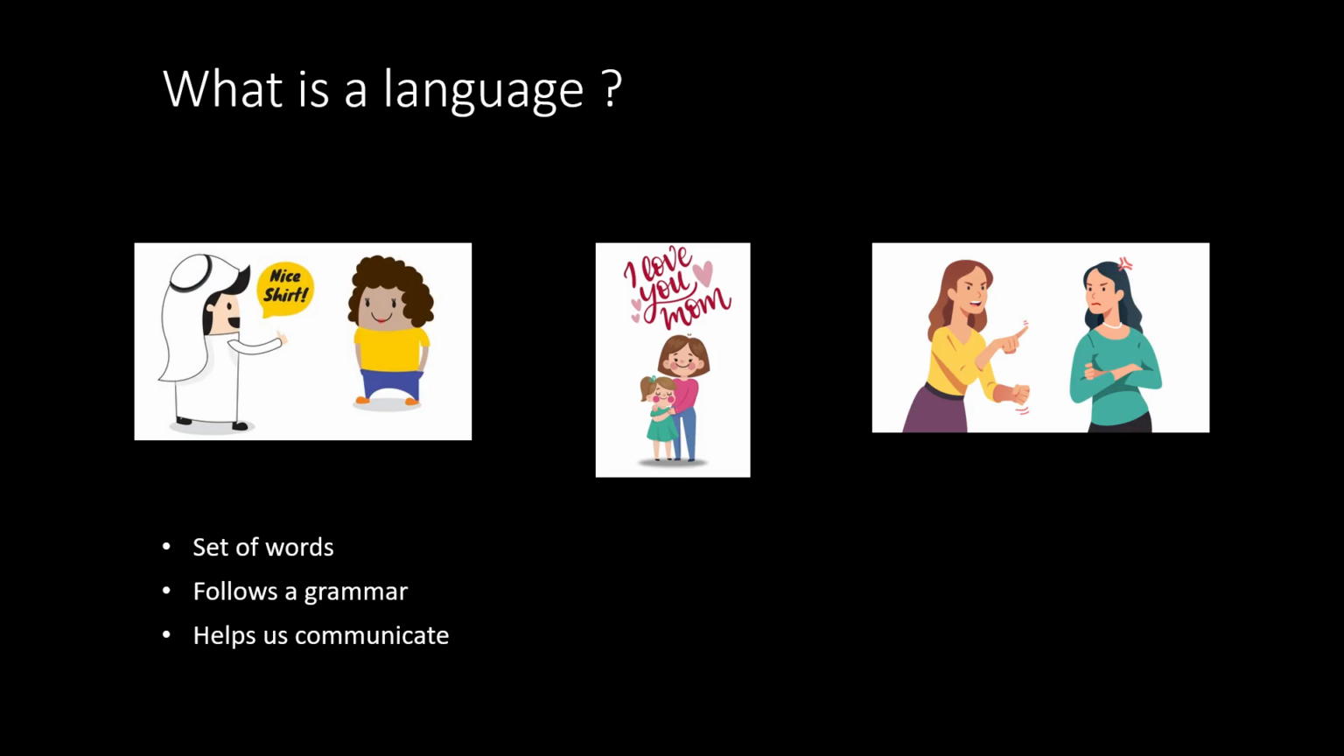So a language needs to have a set of words that is associated with the language. It needs to have a grammar, which is a set of rules that makes the language. And in order for the language to make sense, we need to follow those rules. And as a result, we can communicate with that language with the other people who understand the same set of rules and the same set of words.